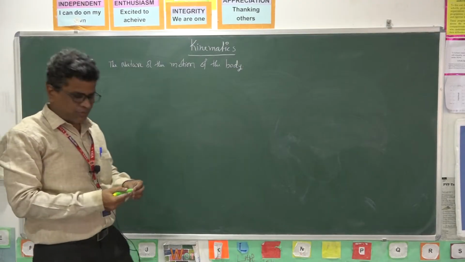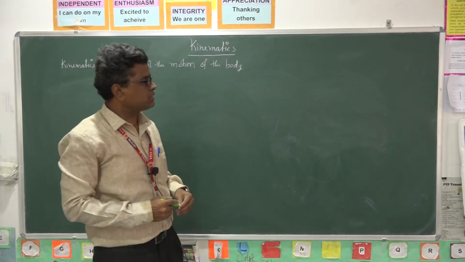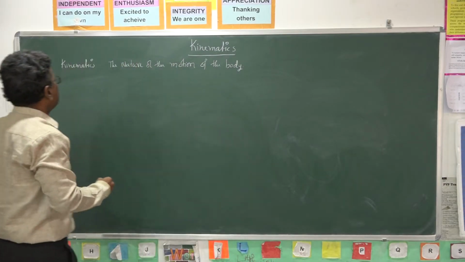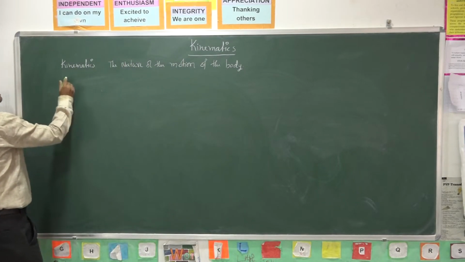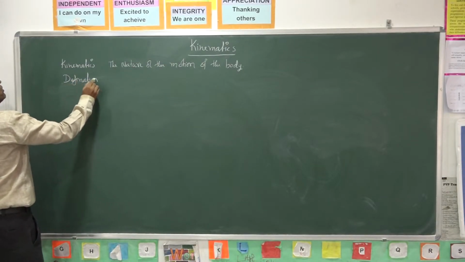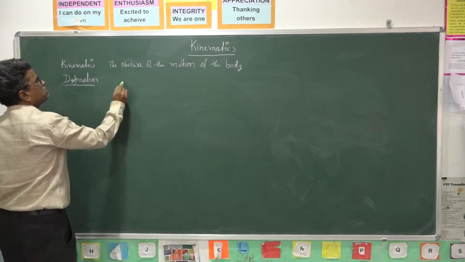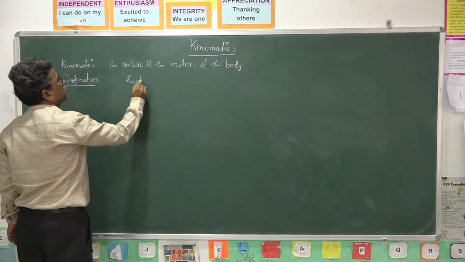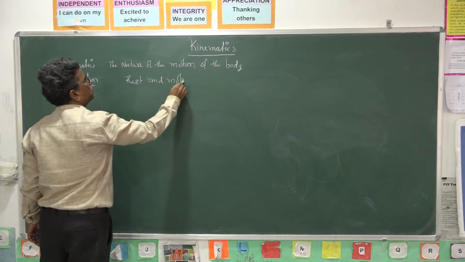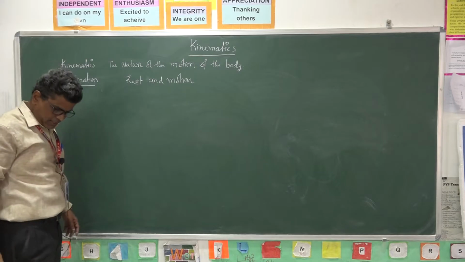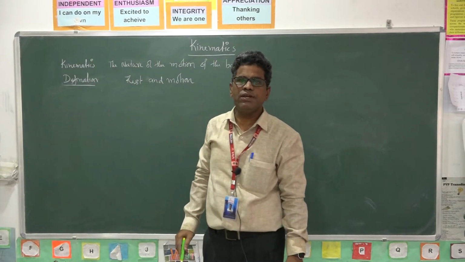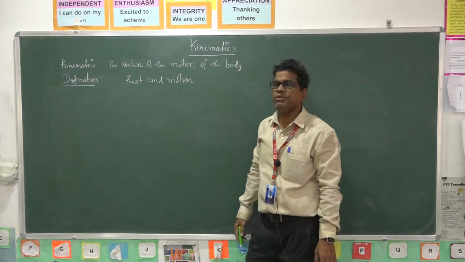First of all, I want to introduce some definitions regarding this motion. The definitions in kinematics: the first one is rest and motion. When is a body said to be at rest, and when in motion?